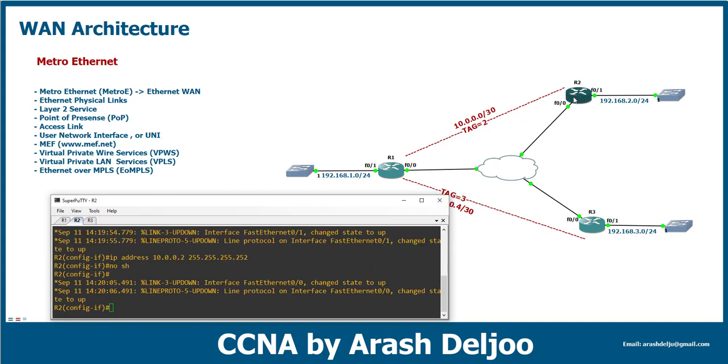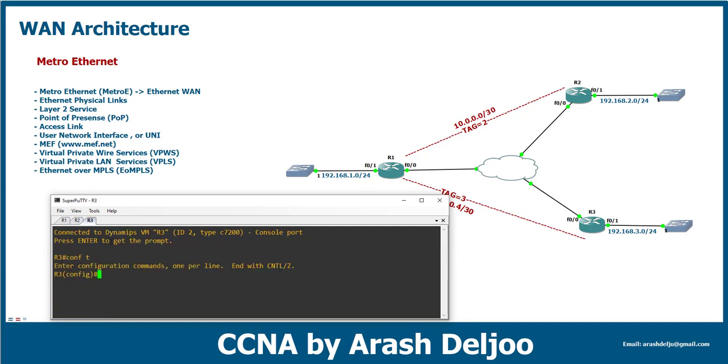Maybe you want to have one E-Line, direct E-Line between router 2 and router 3. It is possible, but for our scenario, it is a good practice to have only 2 E-Lines, between router 1 and router 2 and router 1 and router 3, because I'm going to show you the result of the E-Line configuration about the routing. Okay, this is the R2 configuration, and then the router 3 configuration, interface FastEthernet